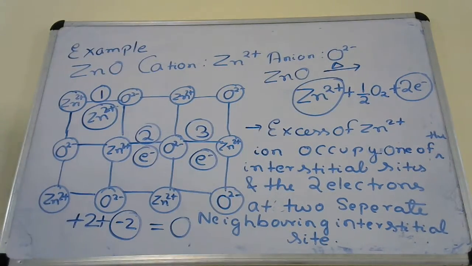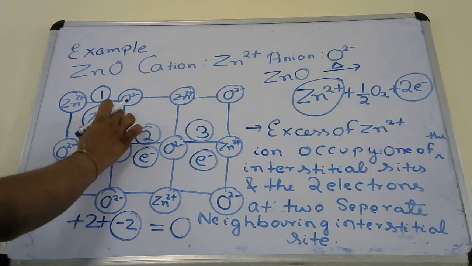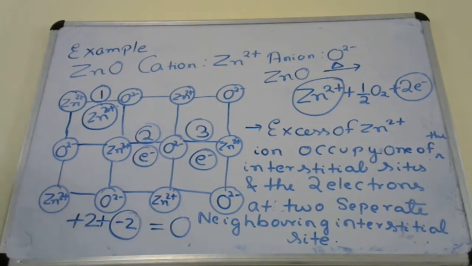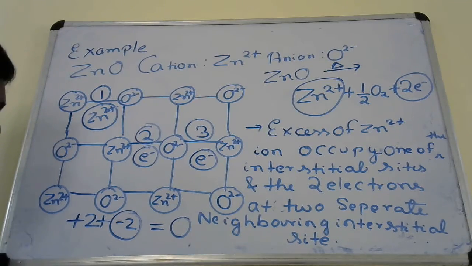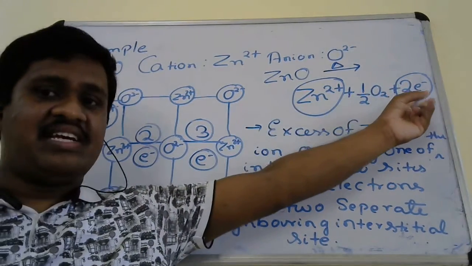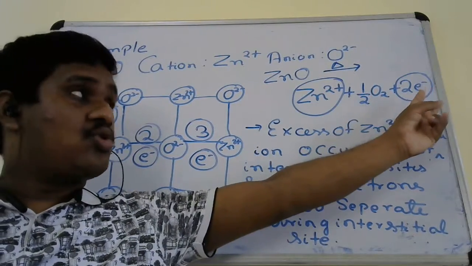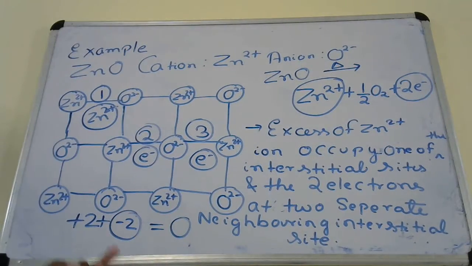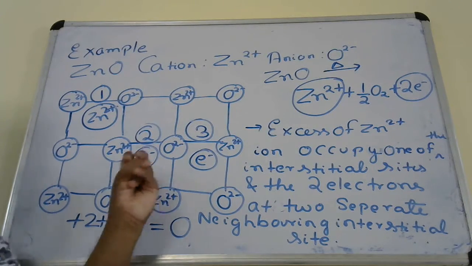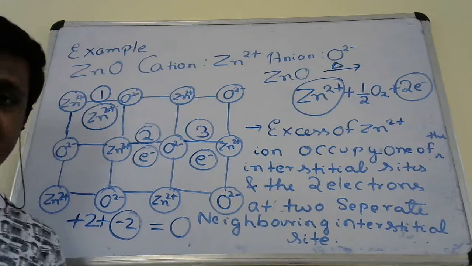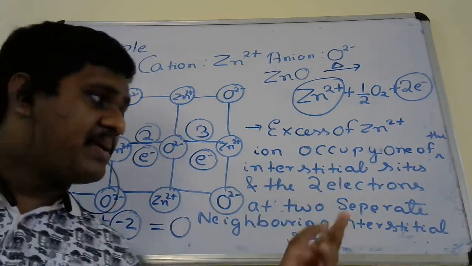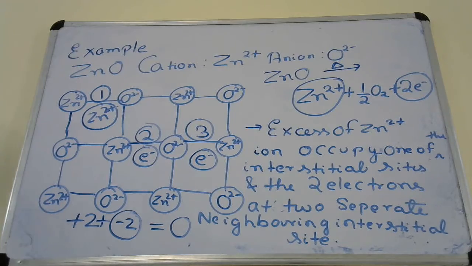This Zn2+ cation occupied one of the interstitial positions in the ZnO lattice, and to maintain electrical neutrality, the two electrons which were released when you heated zinc oxide were placed at two separate neighboring interstitial sites. Okay, understood?